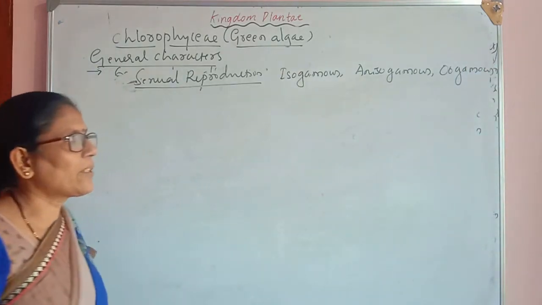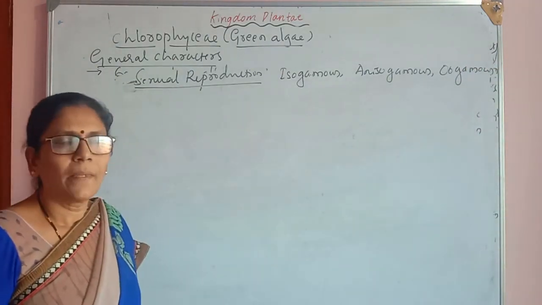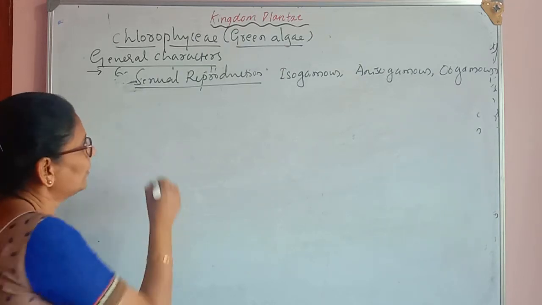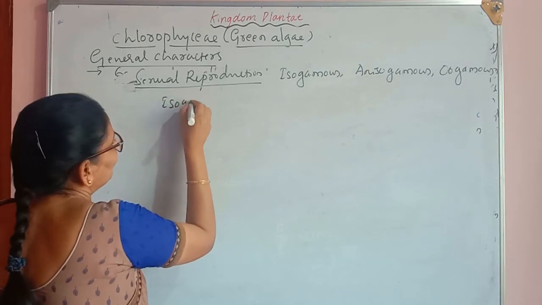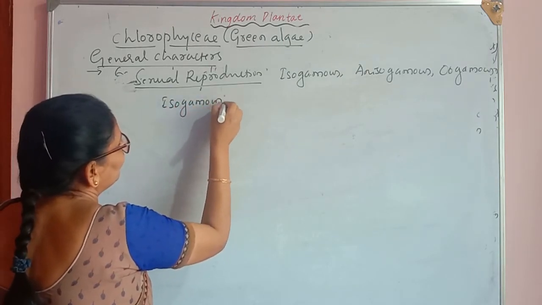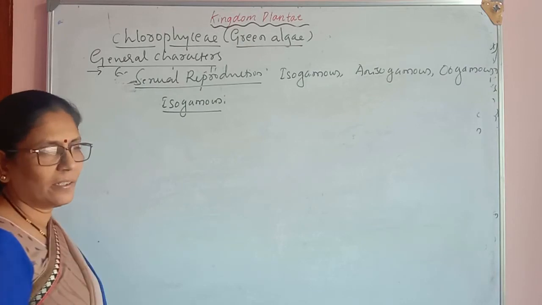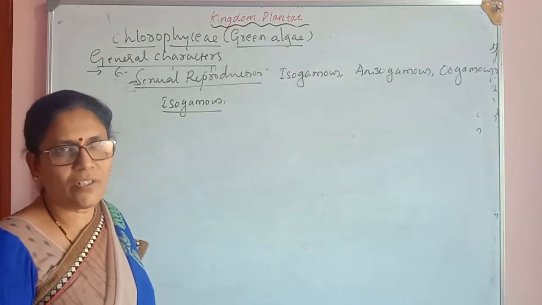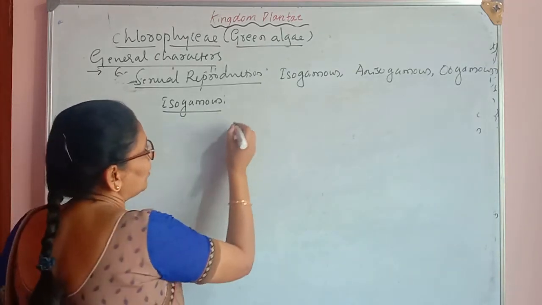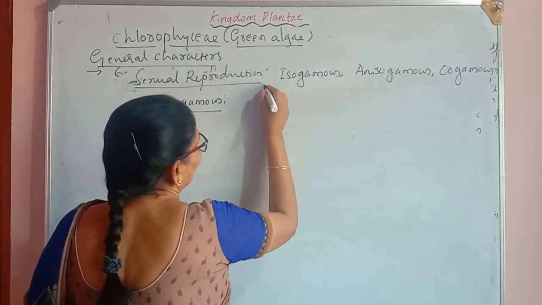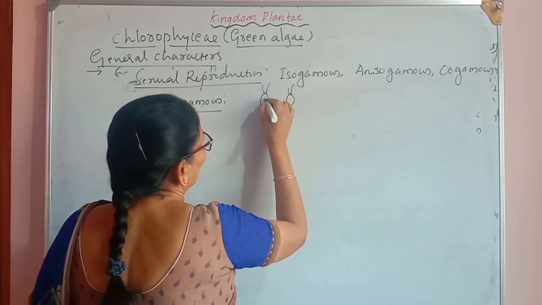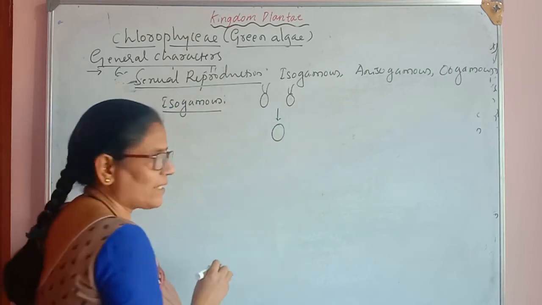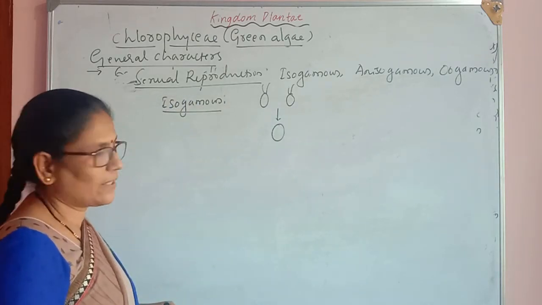All these three types we may see in green algae. First of all, we will discuss what is isogamous. Isogamous means when two similar gametes, or isogametes, are fused and zygote formation takes place.